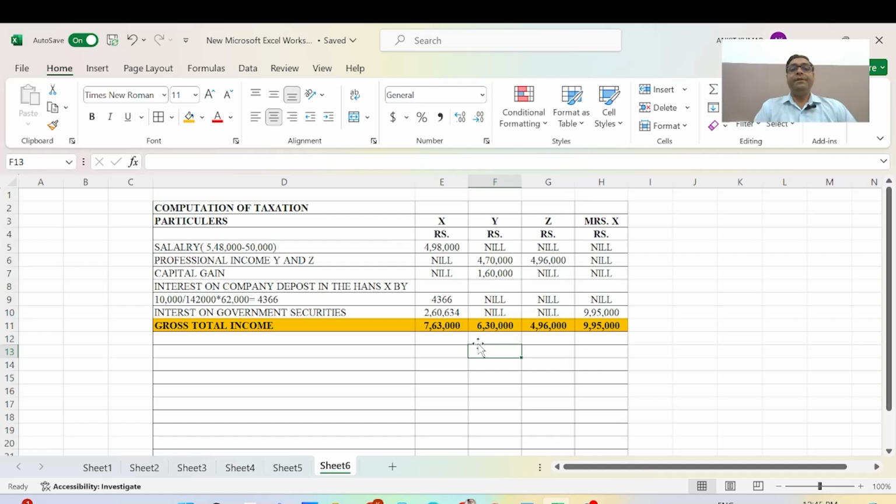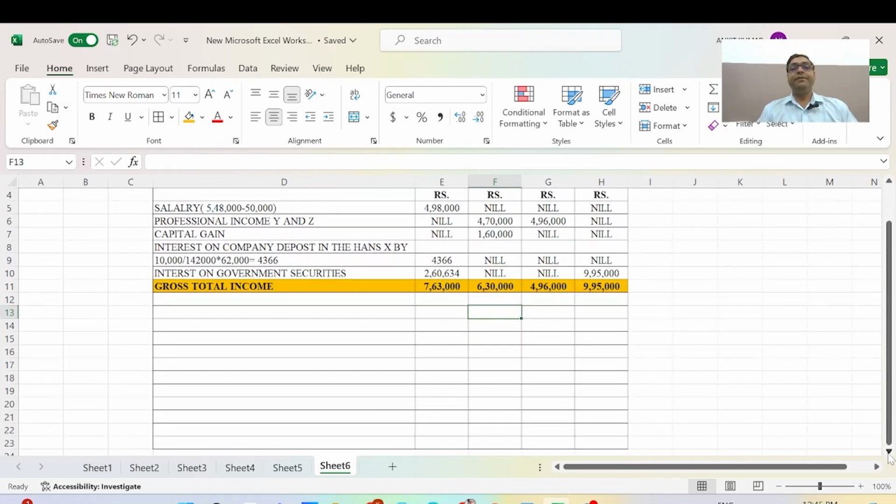Now will be the deductions. How do we calculate the deductions? First of all, deductions from section 80C to 80U, because here we will discuss the old regime, not the new regime.